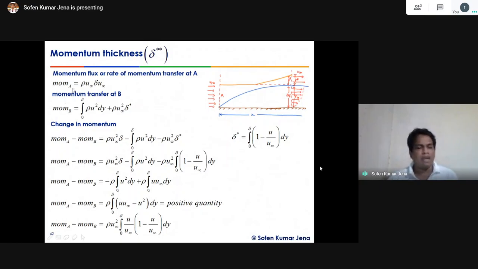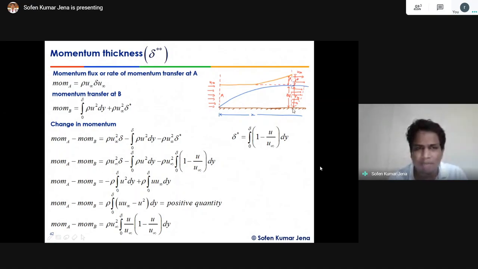So the momentum at A equals how much? Momentum equals mass flow rate times velocity. The mass flow rate equals volume flow rate times the density. U infinity into delta: delta is the cross section area, and U infinity is the velocity. If you multiply these two, this will give the volume flow rate. Then we multiply by density, and this will give you the mass flow rate. Mass flow rate times velocity equals momentum. This is the momentum at section A, right?